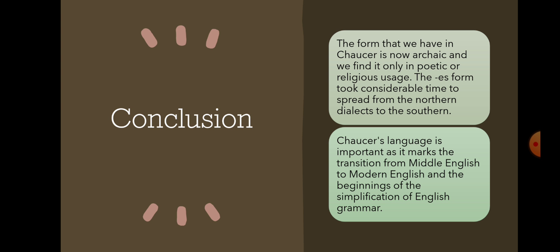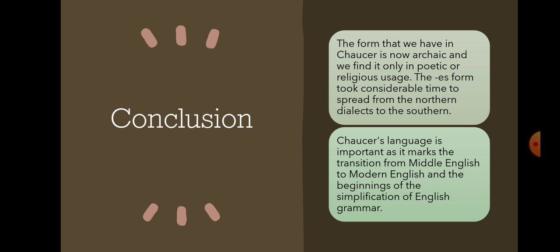He used the East Midland dialect in his work, and this is how he revived the English language. These are the major characteristics that we have discussed about the East Midland dialect: Chaucer's use of it, his contribution to the English language, and the resemblance of his language, the East Midland dialect or Middle English, to modern English.